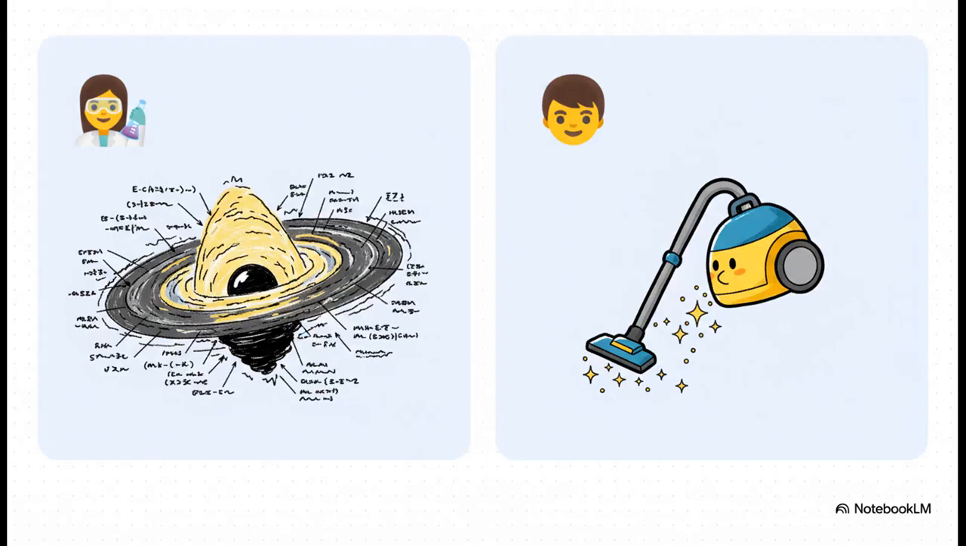This is such a great example of how much audience matters. Tell the AI to explain a black hole to a physicist, and you'll probably get something complex and technical. But ask it to explain the same thing to a child, and you might get a simple analogy, like a cosmic vacuum cleaner. It's the same topic, but tailored for a completely different person.